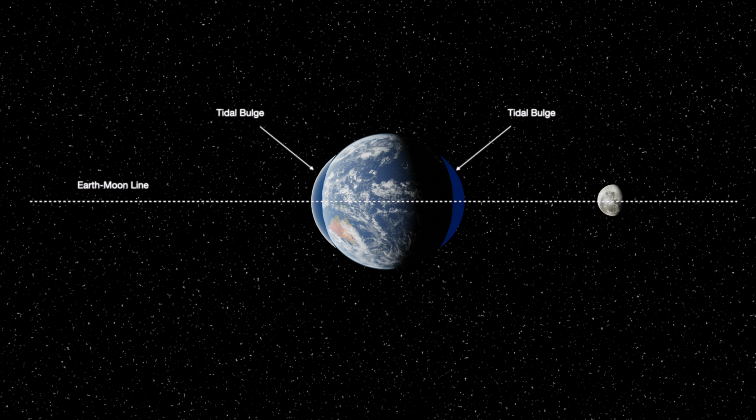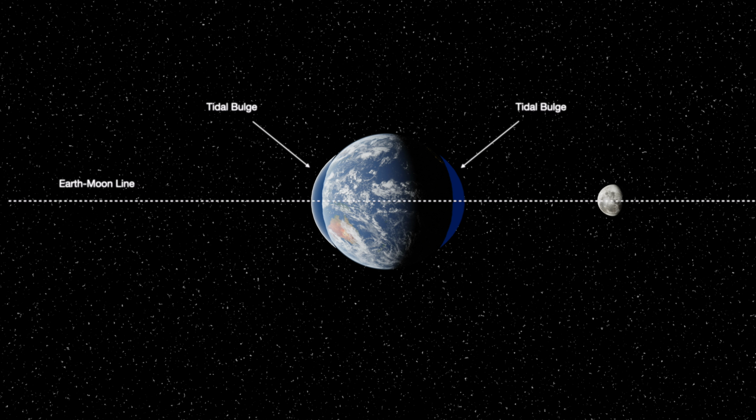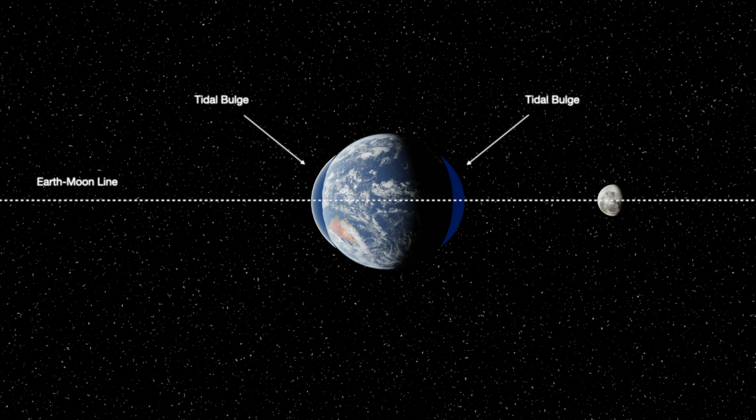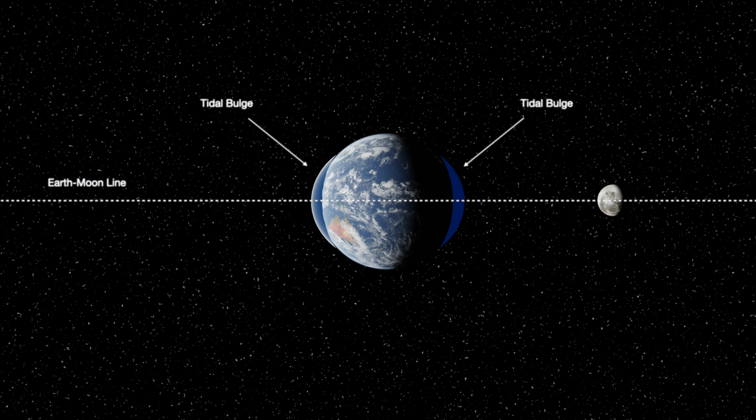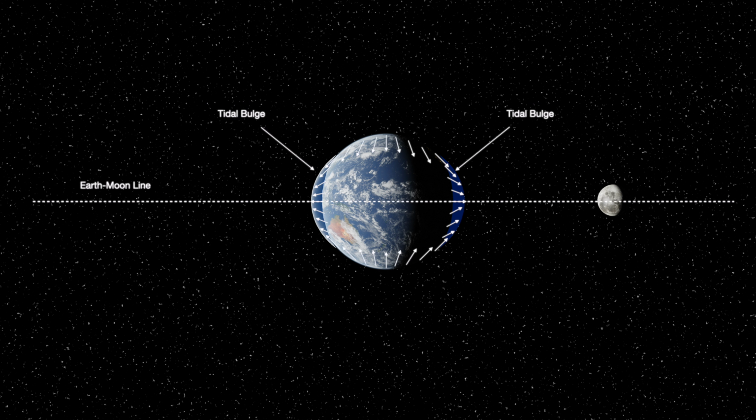Let me explain. Let's consider the tidal forces caused only by the moon and not the sun. Tidal forces acting on Earth make the ocean bulge outwards along the Earth-Moon line. But it's not really stretching the ocean, rather, it is squeezing the ocean to form this bulge. Tidal forces act differently at different places on Earth. And when we map out the direction of these stress forces along the surface, they will look something like this.